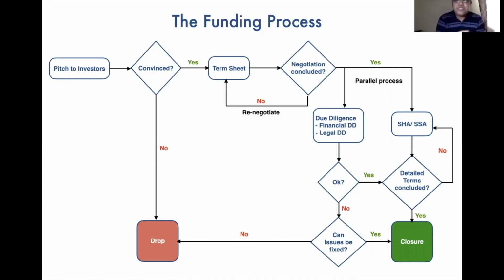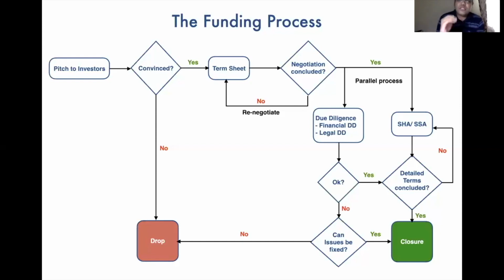Now this term sheet is a very iterative negotiation process where you go on having negotiations. We renegotiate the terms, go back and forth, and then finally we conclude on the terms. We did that exercise in the morning. Once we have concluded on the term sheet, we move forward towards the due diligence part and the SHA part, as you can see in the right-hand corner. So this is a parallel process.